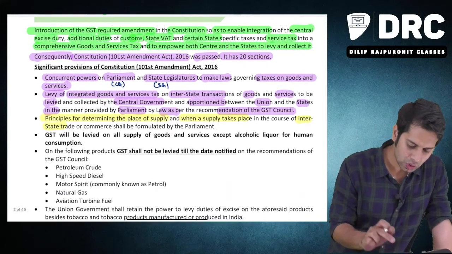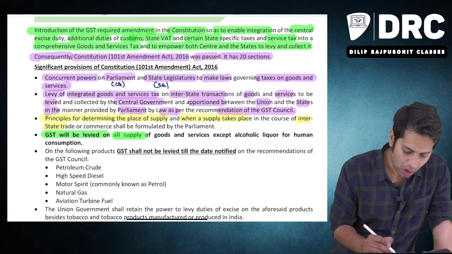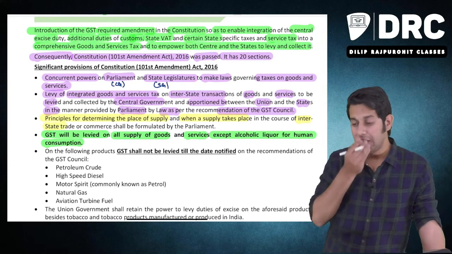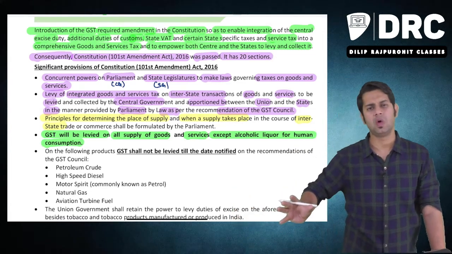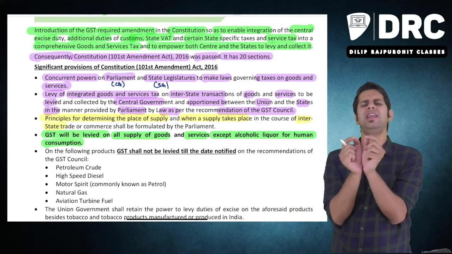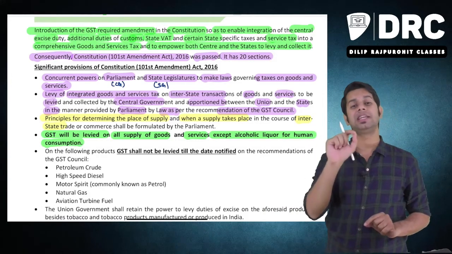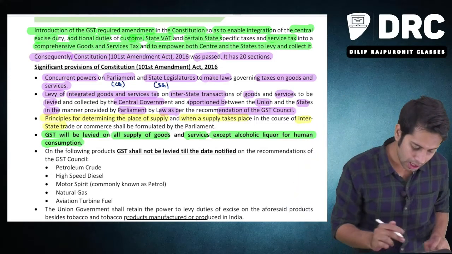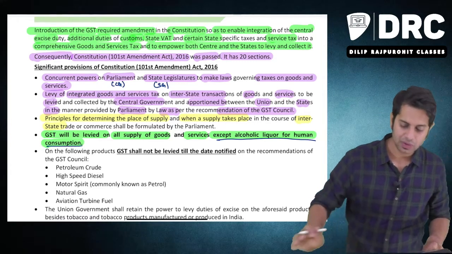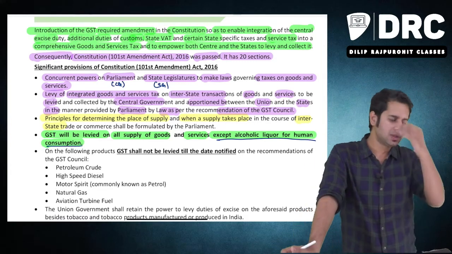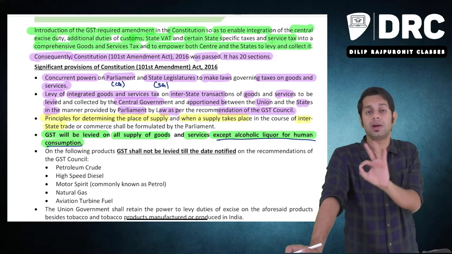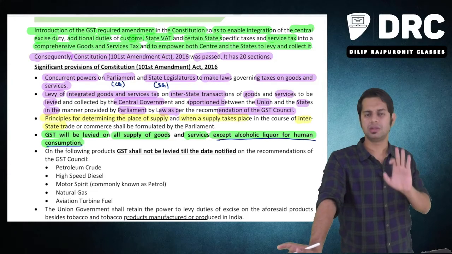Then they also told that GST will be levied on all goods or services except on alcoholic liquor for human consumption. Meaning whatever different types of goods you have in India, whatever different types of services you have in India, on all these goods and services I will levy a tax called GST, except on alcoholic liquor for human consumption. Meaning GST is not levied on this particular product. Which product, sir? Alcoholic liquor for human consumption. Sir, does that mean that alcoholic liquor for human consumption is not goods? No. They are not telling that. They are telling alcoholic liquor for human consumption is also goods.